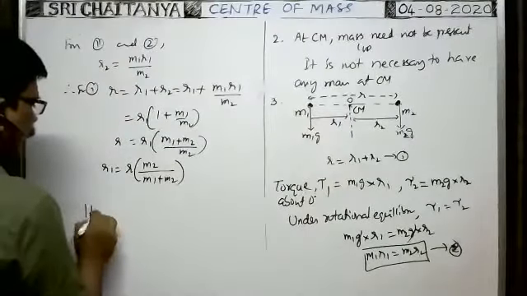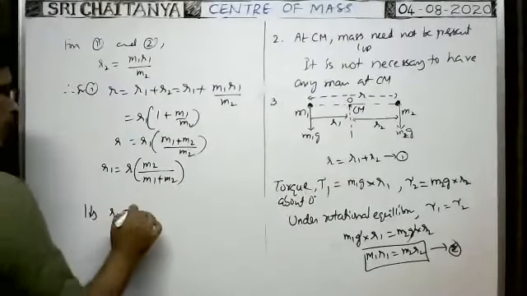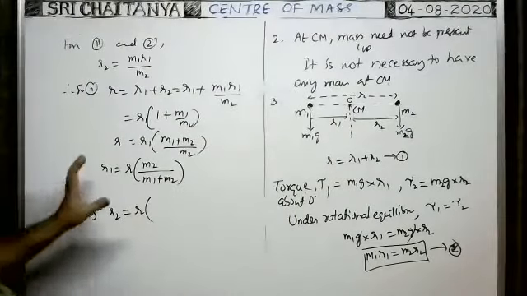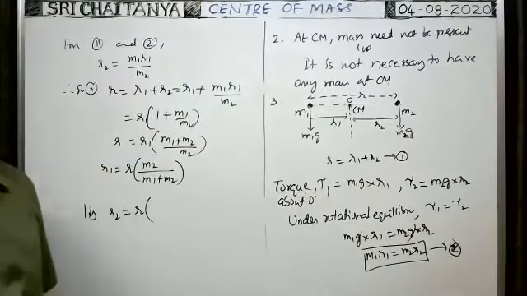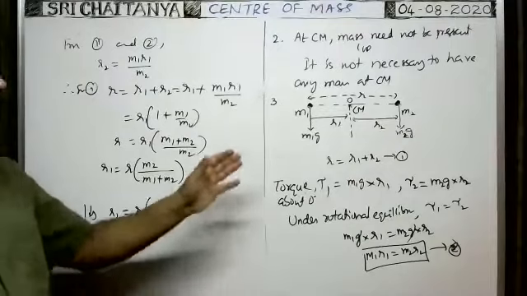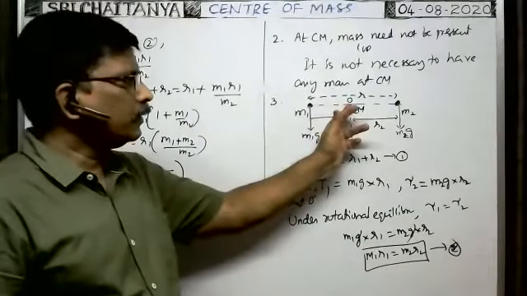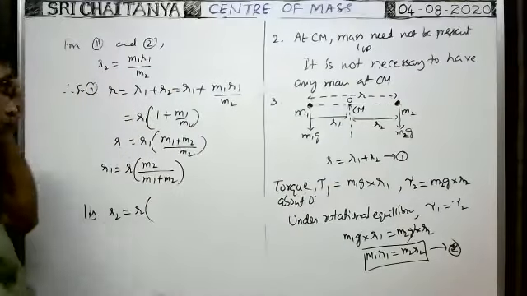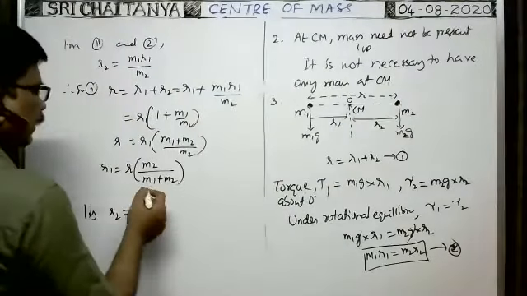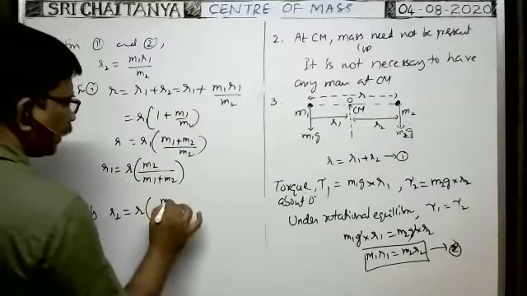Next, similarly, what is the formula for the second particle? Tell me. What is the formula for the distance of the center of mass of the system from the second particle, or relative to the second particle? Similarly, we can write R into M1 by M1 plus M2.